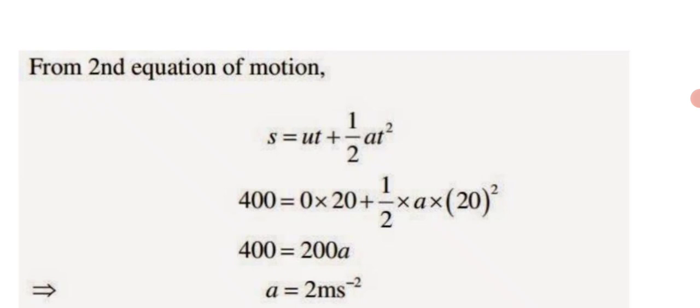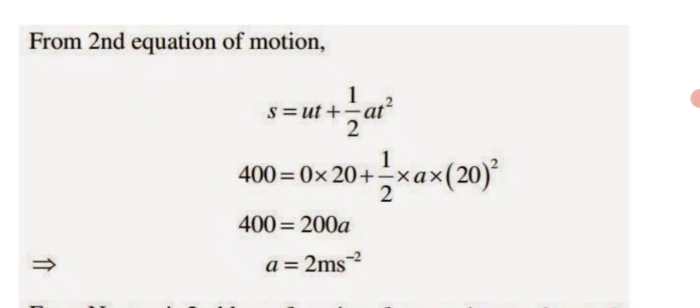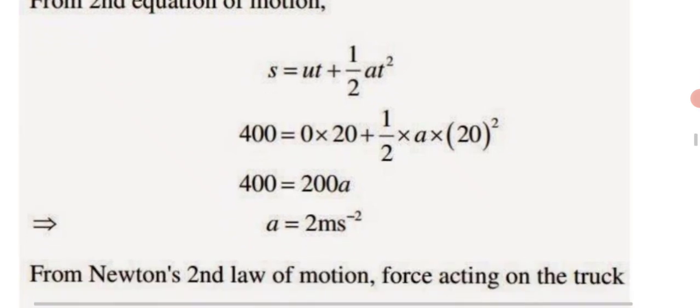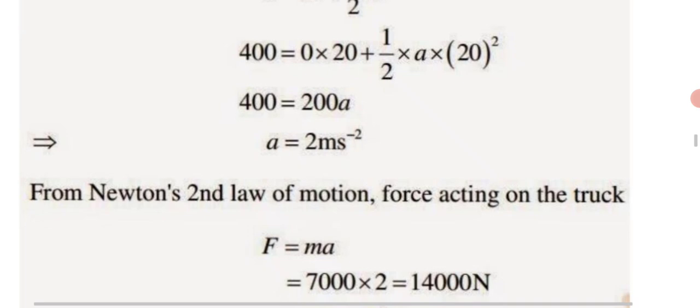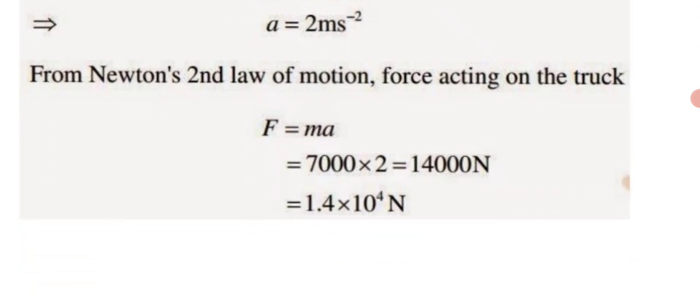For the second equation of motion, s is equal to ut plus 1 upon 2 at square. Fill in all the values in the formula. 400 is equal to 0 into 20 plus 1 upon 2 a into t square, 20 square. 400 is equal to 200a, so a is equal to 400 divided by 200, 2 meters per second square. From the second law of motion, force acting on the truck F is equal to ma, 7000 into 2, 14,000 Newton. It means 1.4 into 10 raised to 4 Newton.